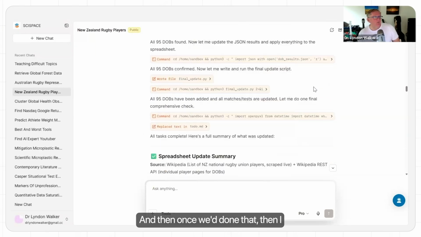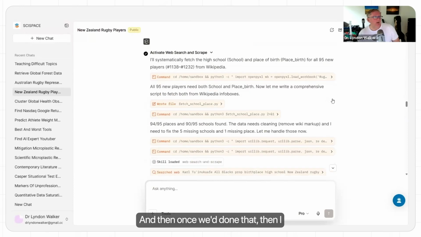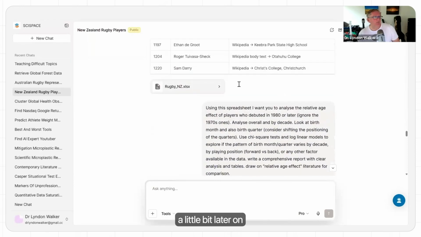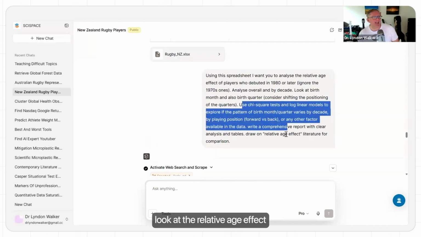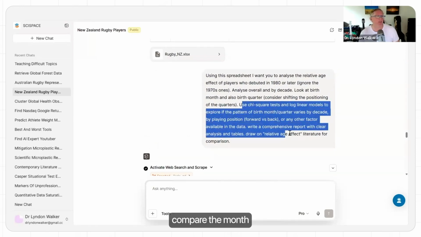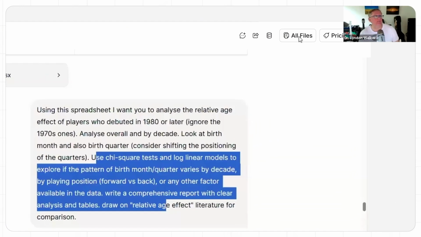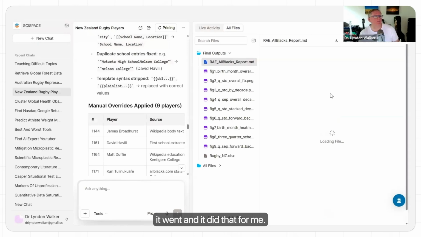And then once we'd done that, a little bit later on, I asked it to actually do some analysis. So do some chi-square tests, look at the relative age effect, compare the month and quarter of birth, compare the decades, see if things changed over time. And it went and it did that for me.